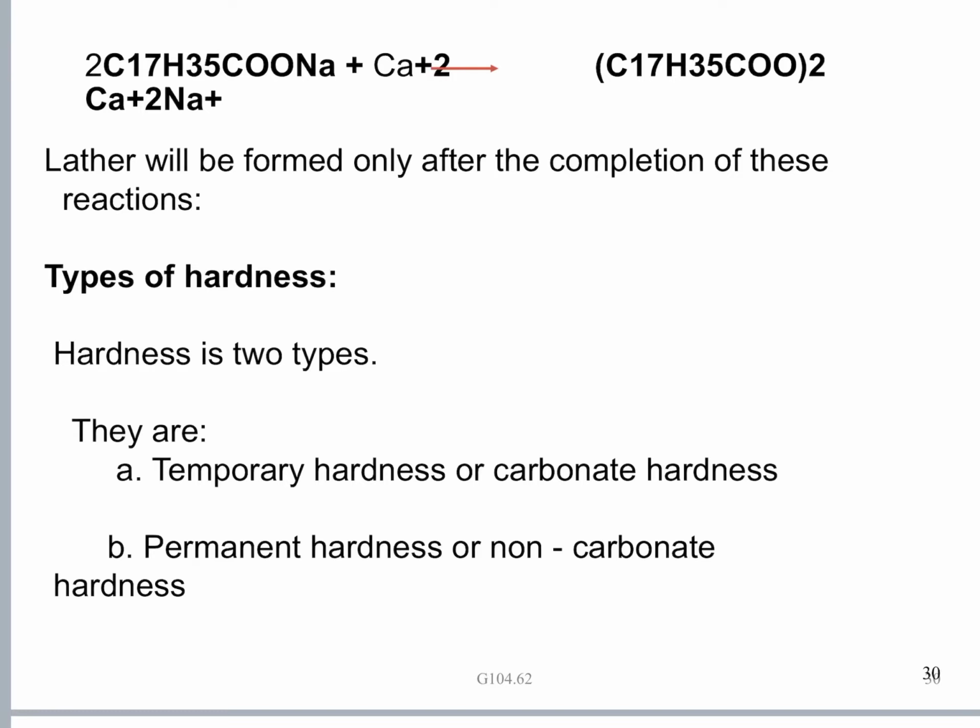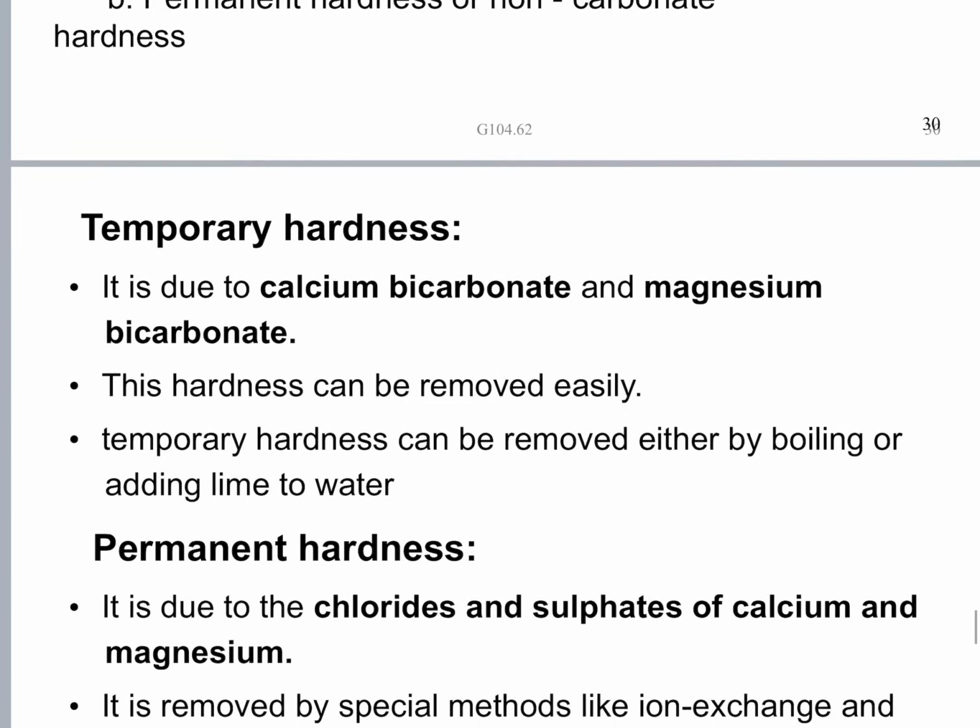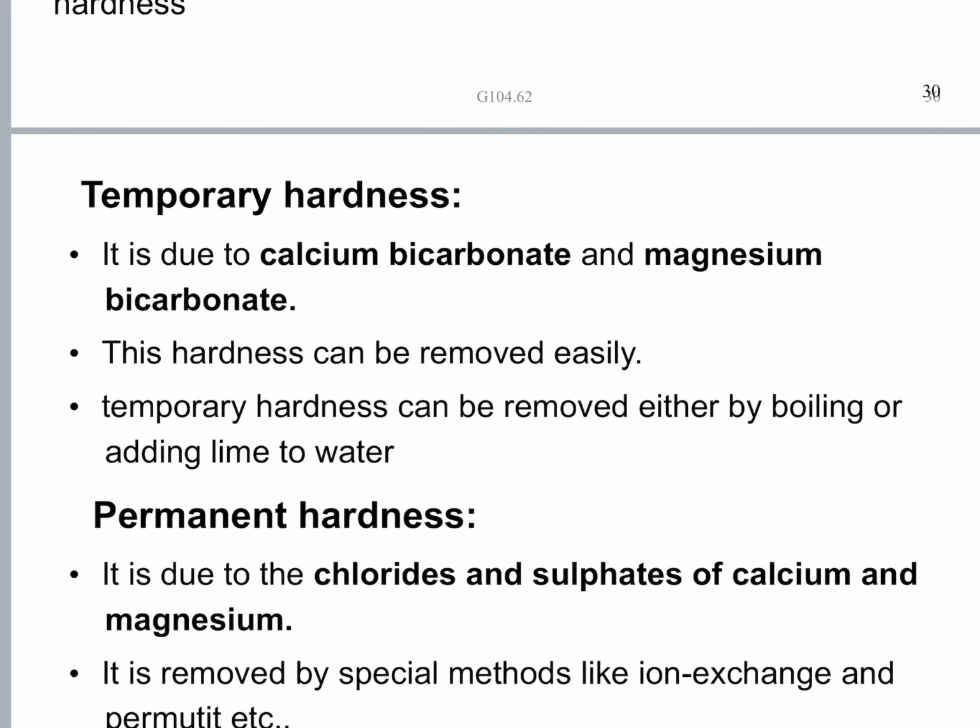Okay. Temporary hardness is because of calcium bicarbonate and magnesium bicarbonate. This hardness can be removed easily, either by boiling or by adding lime water.